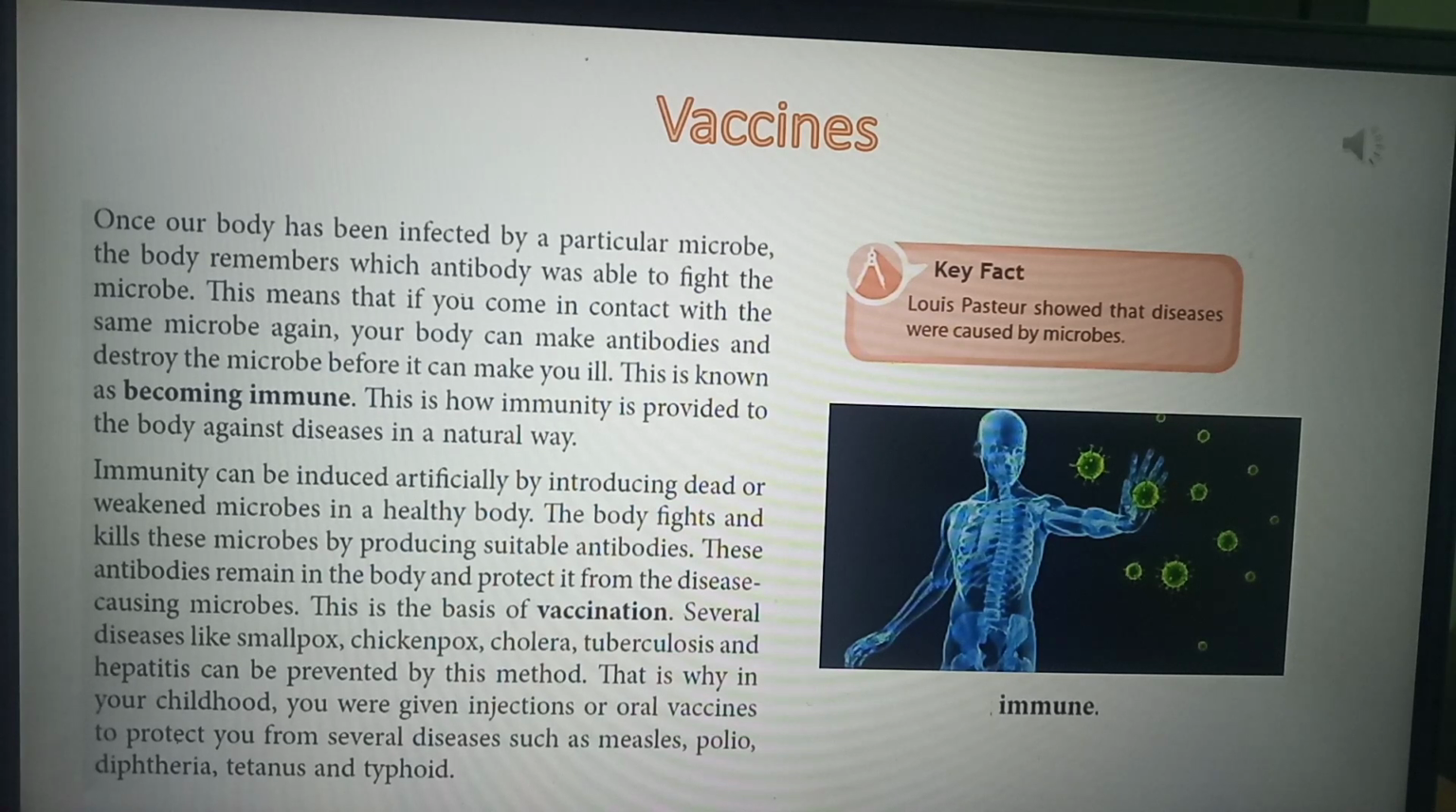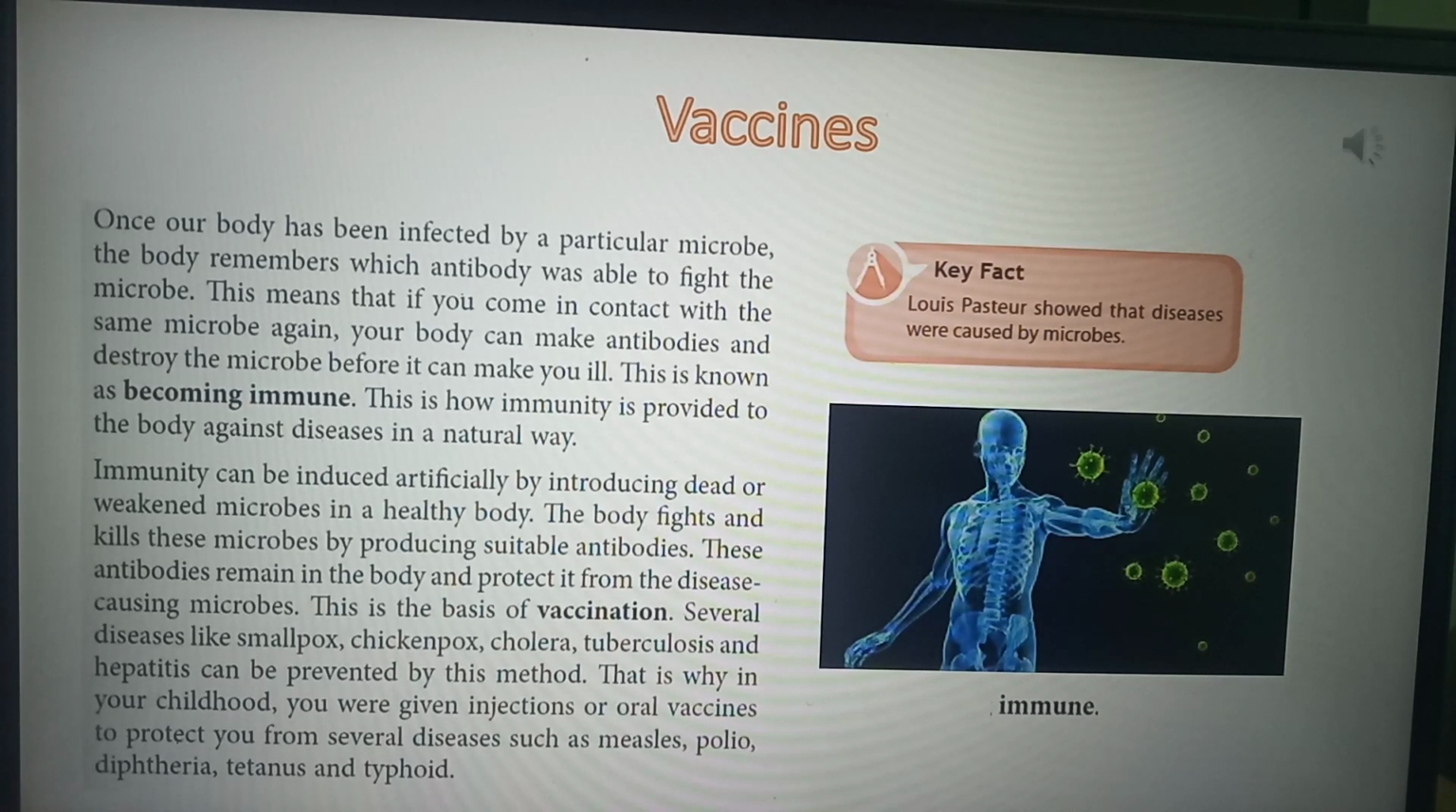So this is known as becoming immune. You have become immunized. This is how immunity is provided to our body against diseases in a natural way. This is the natural way. I had told you earlier that there are two ways of getting immunity. This is the natural way of getting immunity.